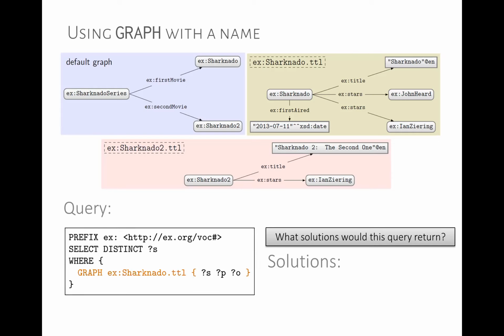Okay, we can specify a graph. Graph doesn't have to be a variable. We can say graph sharknado.ttl SPO, and we can get the distinct subjects. So how many solutions do we expect in this case? Here, we name a specific named graph and say, I just want to run this query pattern on this graph, and this query pattern is extracting effectively the distinct subjects. So we'll get one answer, which will be Sharknado.